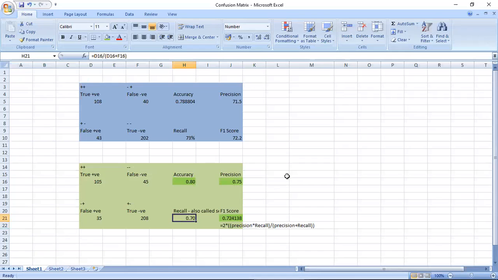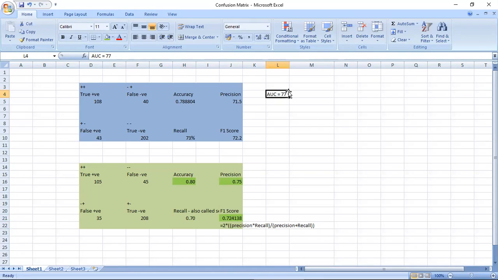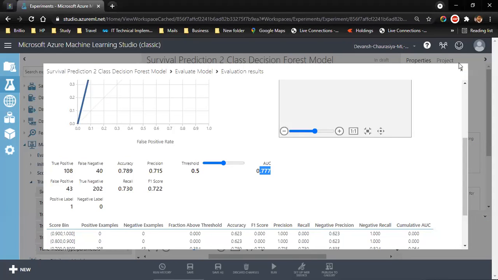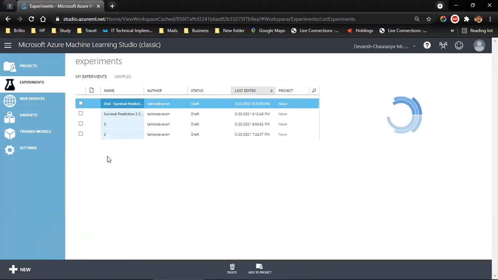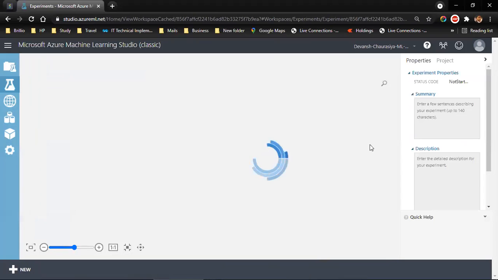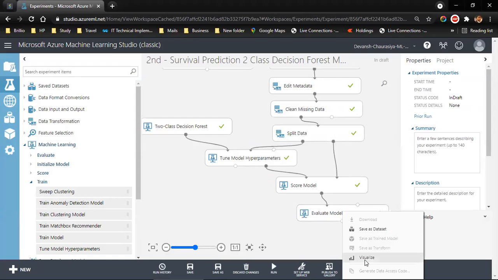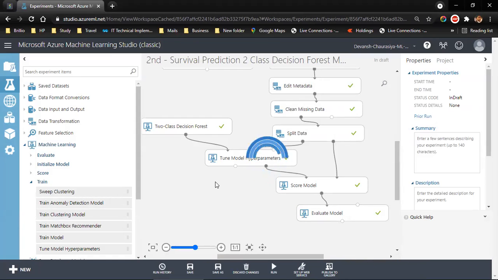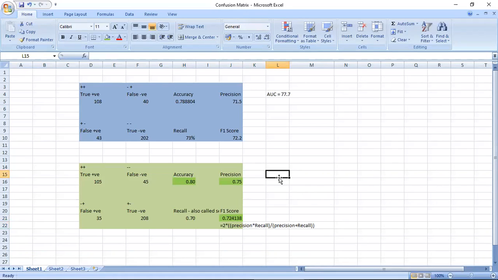So if you see, it is 77% area under the curve. Let me write it. Area under the curve is equal to 77.7, and in our current, how do we go back? We cross this, we click on experiment. I need not to save it because I did not make any change. Let me open this. And now let me jump to evaluate data, click on the output, visualize. And we see that area under the curve is 84%.